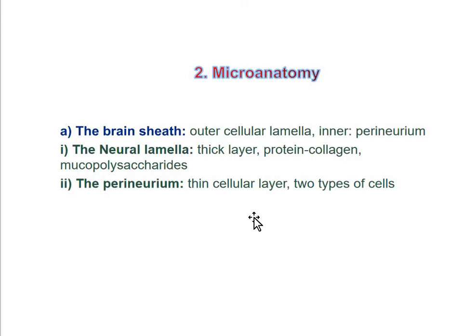Now it provides mechanical support and protection to the ganglia as well as nerve cords in general and to the brain in particular. So it is protective in nature. Now the next part, that is perineurium. The perineurium is a thin cellular layer lying beneath the neural lamella as its inner layer.